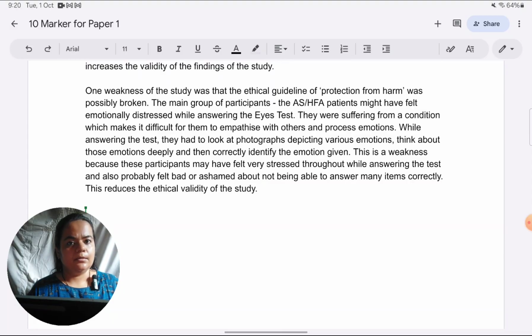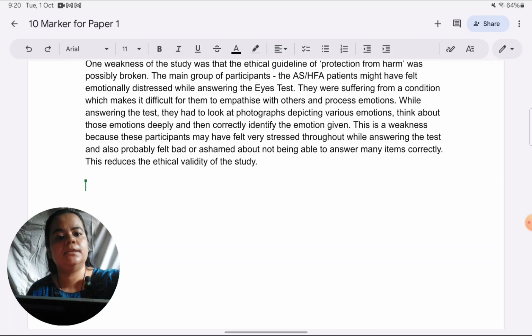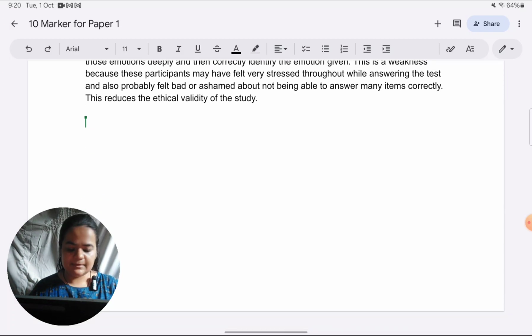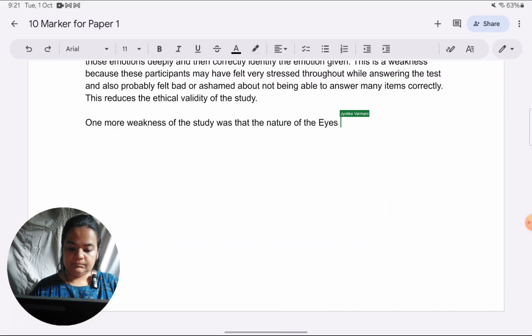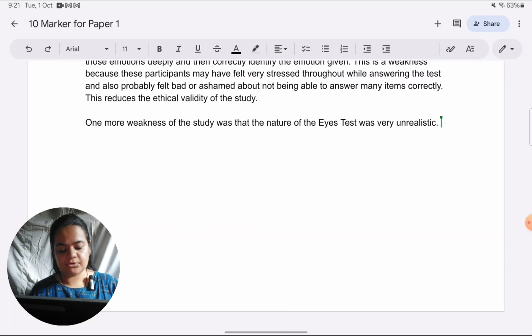Okay, also, one more weakness which I would like to discuss independently is lack of ecological validity that is very prominent in this study. The feature of the study which is a problem is that the nature of the eyes test was very unrealistic. Now, I need to point out how it is unrealistic or artificial.